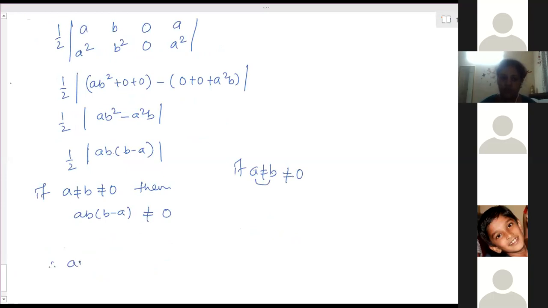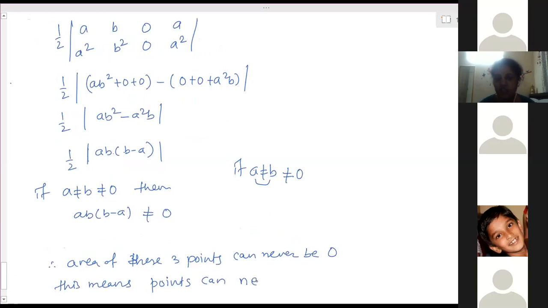So therefore the area of these 3 points can never be 0. So this means the points can never be collinear. If their area is not 0, that means the points are not collinear.